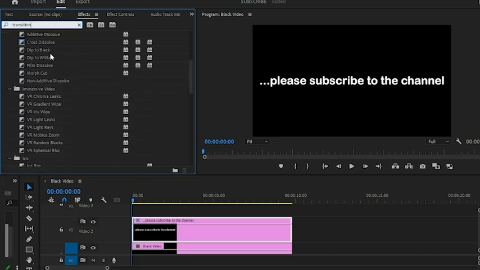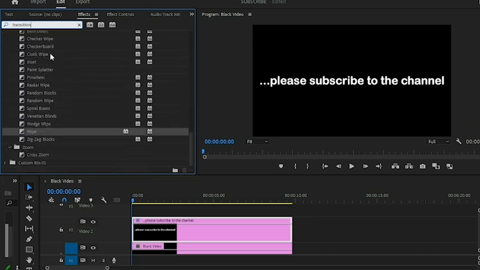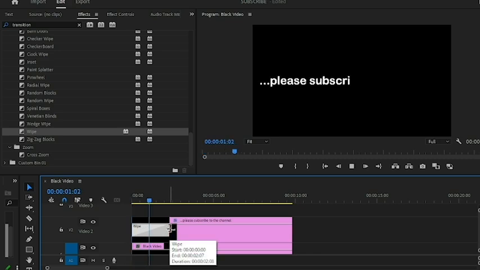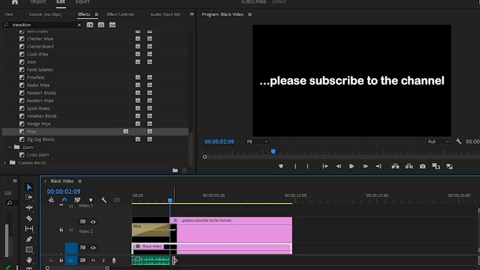Now within Transition, what you're looking for is the Wipe Transition. So you're going to simply select that and drag it onto the text tile. And then increase the duration of the effect depending on how long you want the effects to last. Now when I play this back, you can add sound effects to make it more realistic.